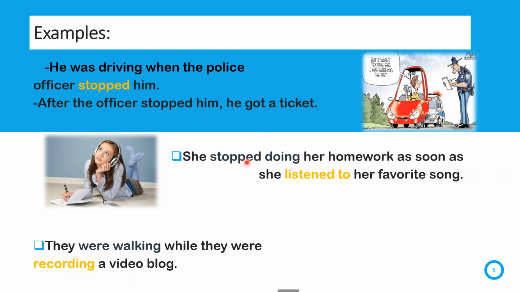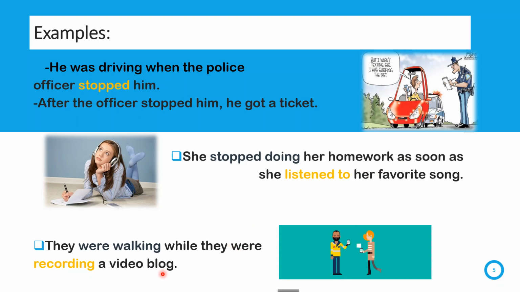The second one: she stopped doing her homework as soon as, right in the moment, she listened to her favorite song. They were walking while they were recording a video blog. In this case, we are using the word while to express that both actions were happening at the same time.